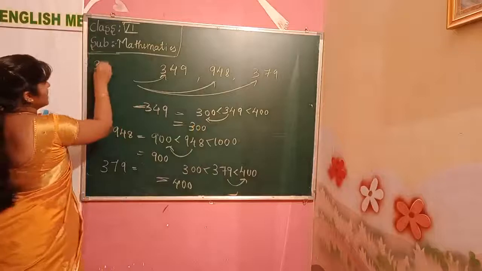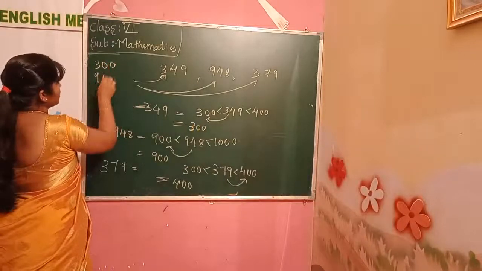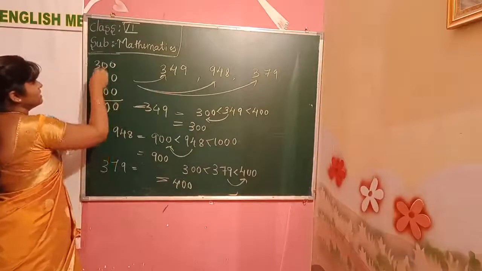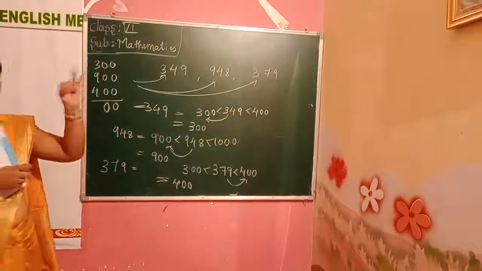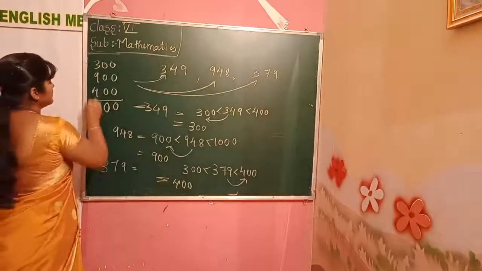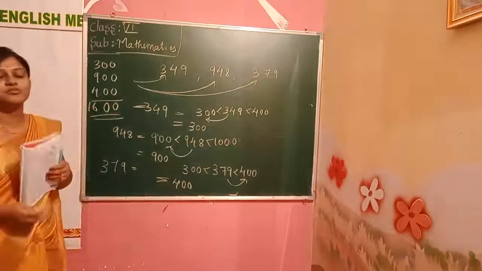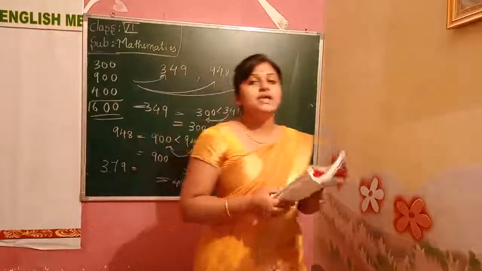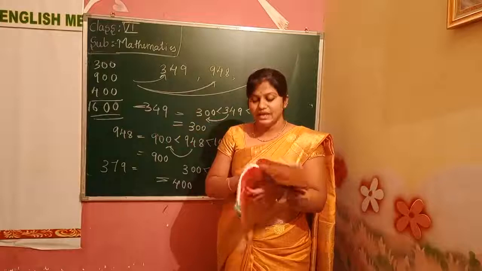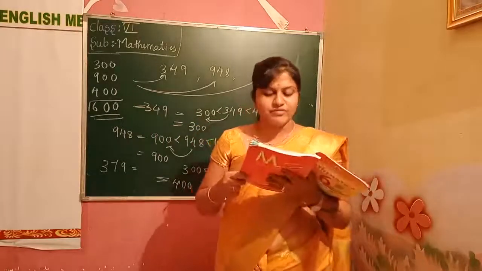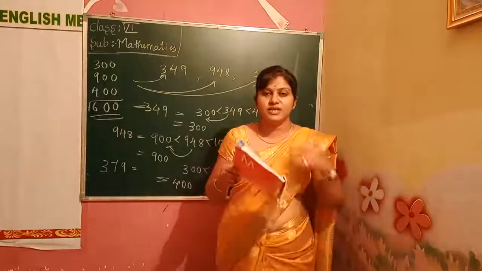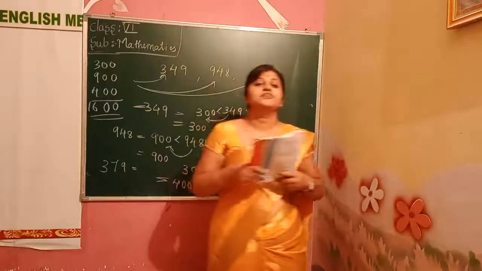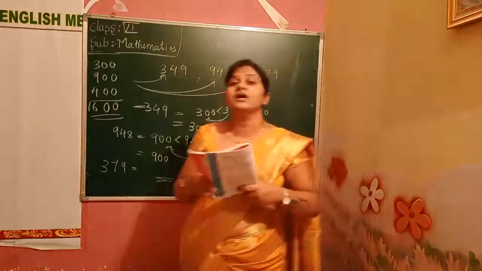What we have: 300 plus 900 plus 400. Add these three. 9 plus 3, 9, 10, 11, 12. 12 plus 4 will be 16. Yes, total he has this much. This is called rounding off of numbers in the addition form. Like that we can estimate the sum and difference. Like that, we can call it estimation of a sum or a difference.